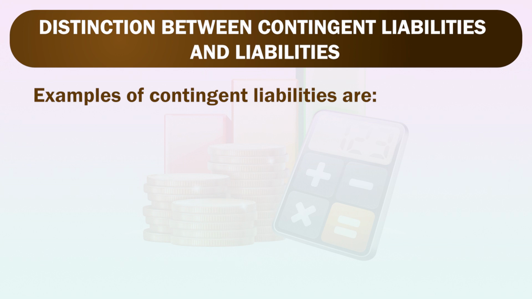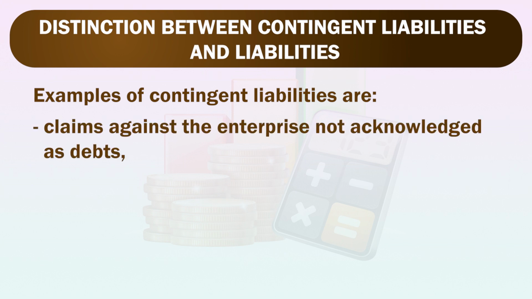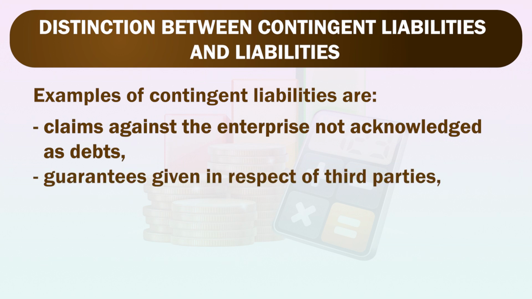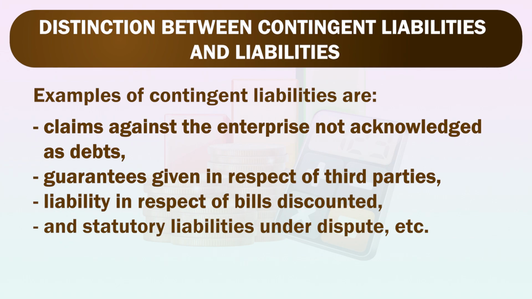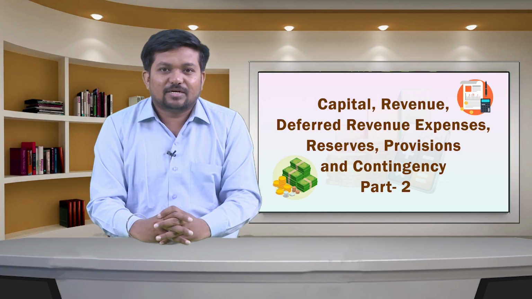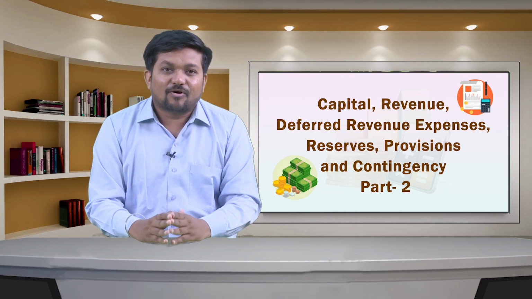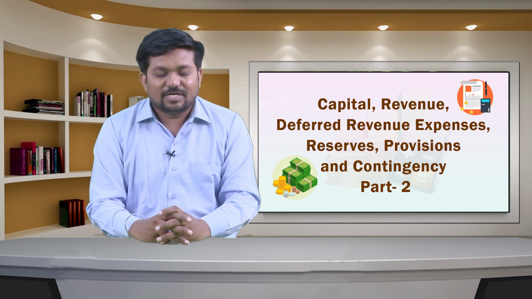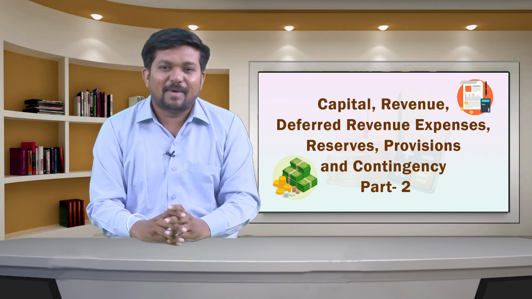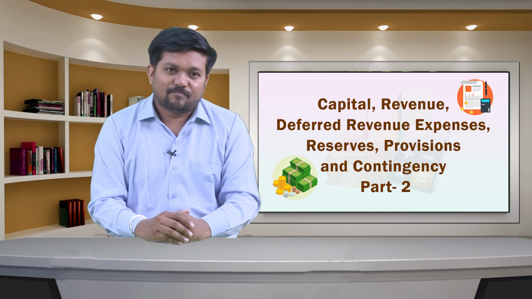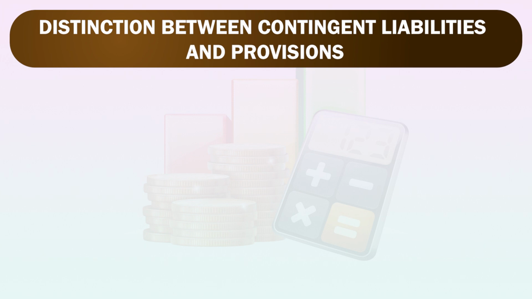Examples of contingent liability are claims against the enterprise not acknowledged as debts, guarantees given in respect of third parties, liabilities in respect of bills discounted, and statutory liabilities under dispute, etc. In addition to present obligations that are recognized as liabilities in the balance sheet, enterprises are required to disclose contingent liabilities in their balance sheet by way of notes. The distinction between contingent liabilities and provisions.